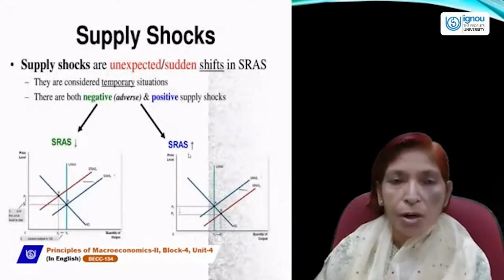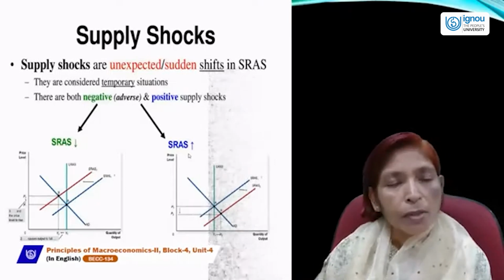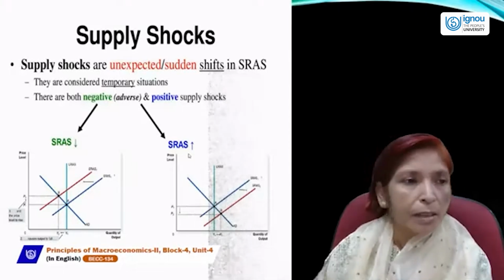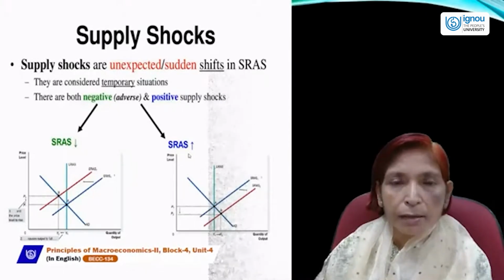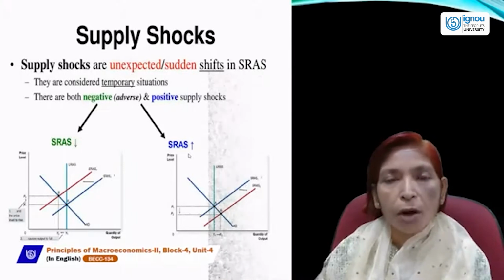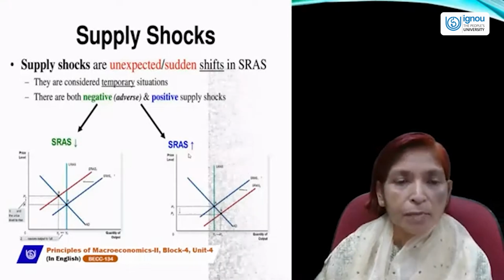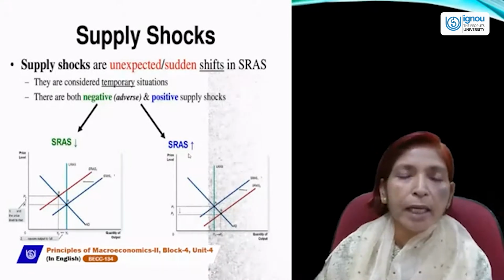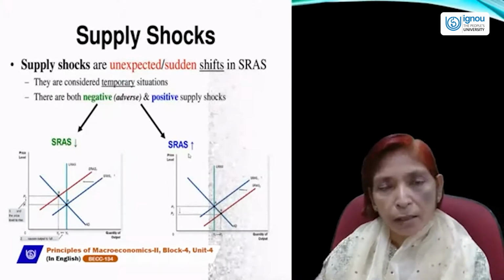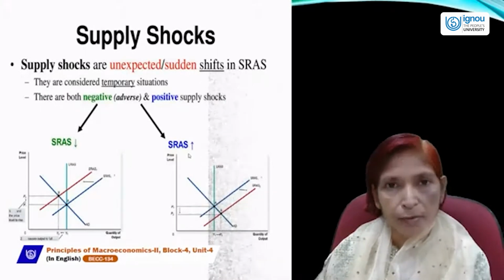Next is supply shocks. What are supply shocks, or how can supply shift or change? Supply shocks are unexpected or sudden shifts in short run aggregate supply. Supply shocks means a shift in the aggregate supply curve. As you know, the aggregate supply curve can shift either rightward or leftward.